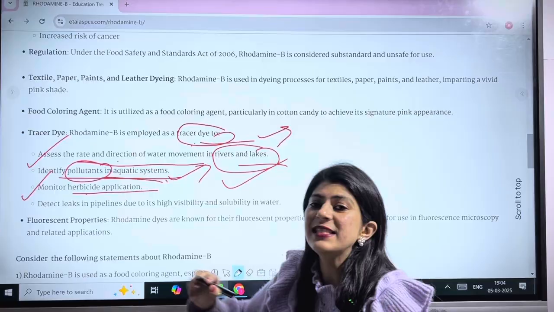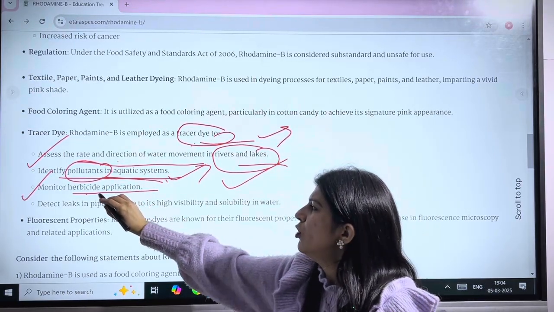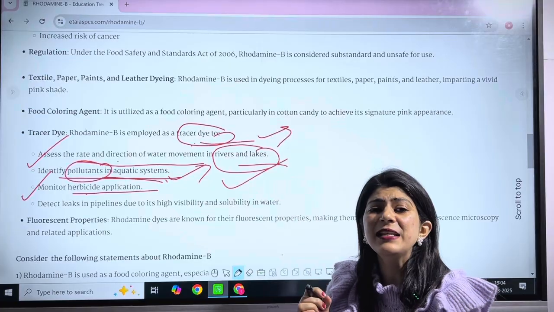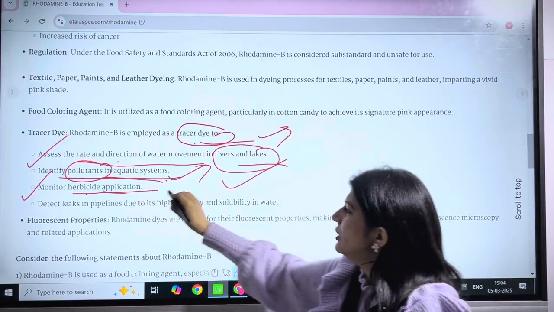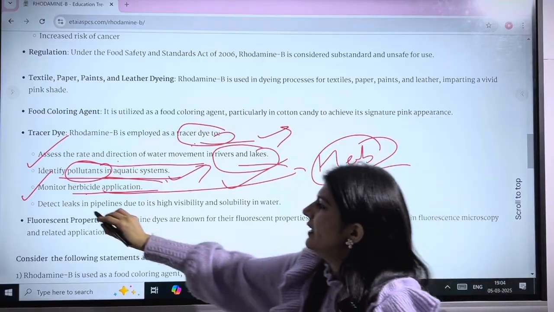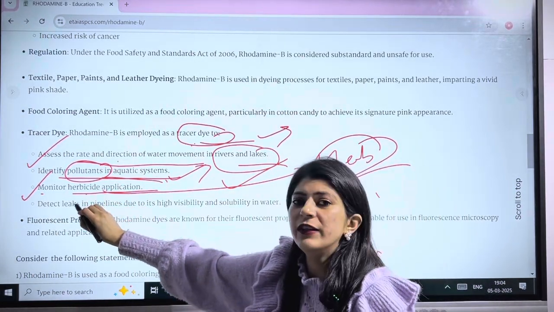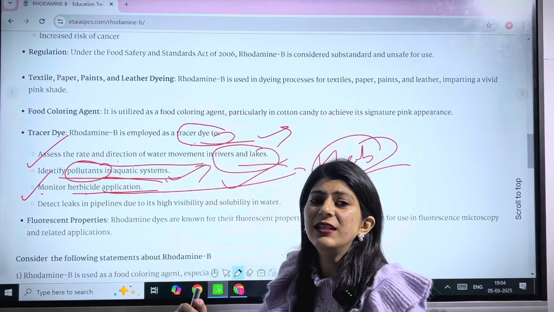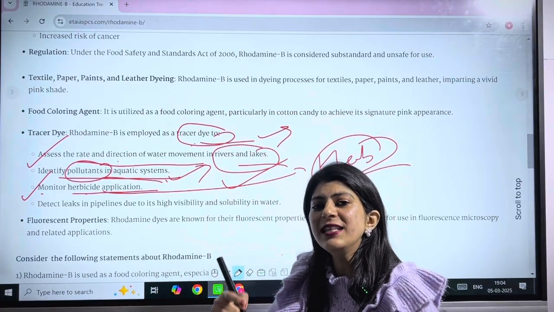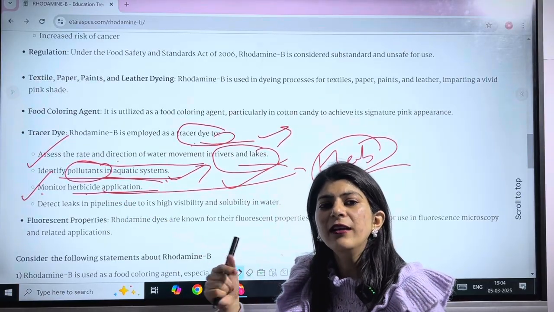What are herbicides? Like insecticide, pesticide, we also have one term, that is herbicide. Herbicide is used to kill herbs. So this is also used to monitor the application of the herbicides that are used on the weeds, or you can say the unwanted plants, where we spray in our food products.